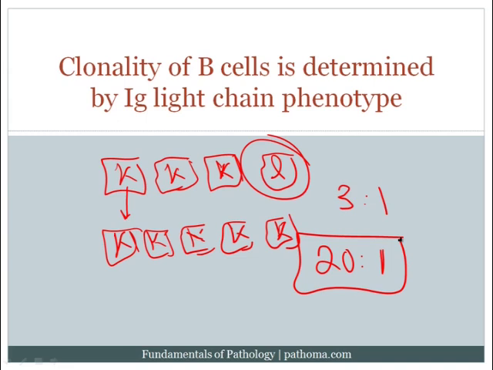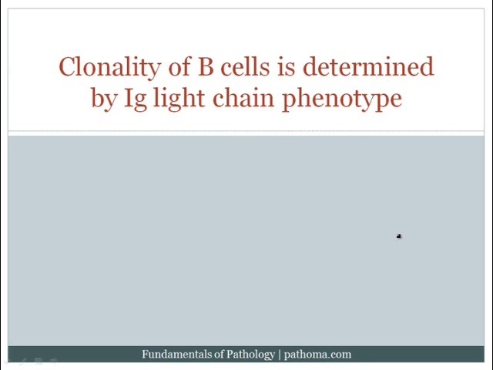Now, let's say that they tell you that the patient has an enlarged lymph node, a biopsy is performed, and it shows a proliferation of lymphocytes. Then we're thinking, proliferation of lymphocytes, it must be either reactive hyperplasia or lymphoma. And then they'll tell you on an examination that the light chain is studied and the light chain ratio is 20:1. So once you hear that the light chain ratio is 20:1, you know that you're dealing with a monoclonal proliferation, and that monoclonal proliferation must then be a lymphoma, because that's really the only tumor that you can get within a lymph node. So I hope that that's clear, because that, again, is also high yield.